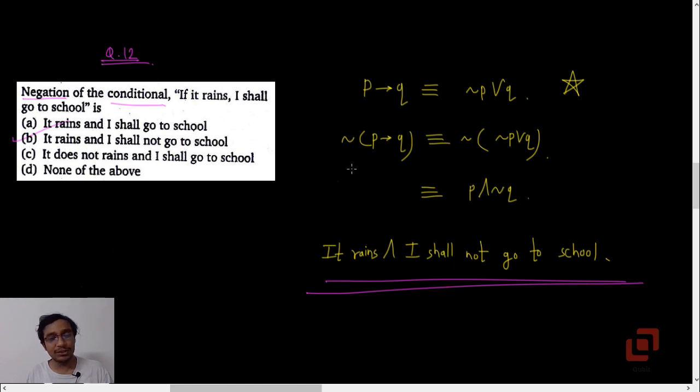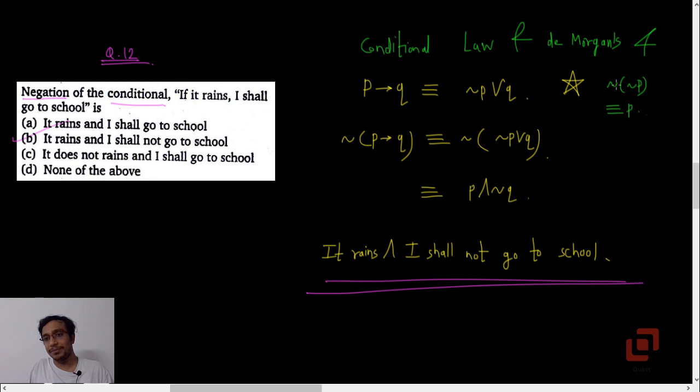Let me repeat that we have used the conditional law here, and De Morgan's law, and we have also used negation of negation P is P. So we used these three laws: first convert the conditional into a disjunction, and then follow the standard process using the laws. We reached P and negation Q, and then chose the correct option.